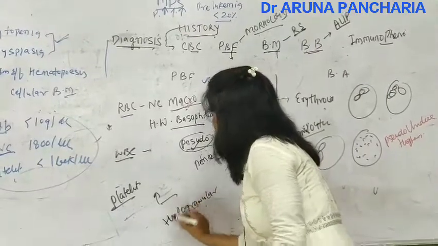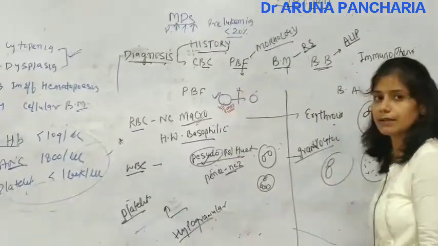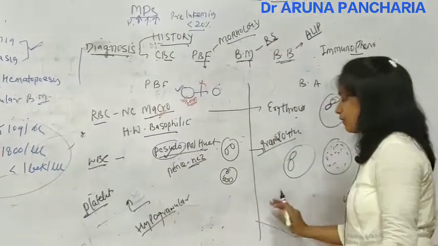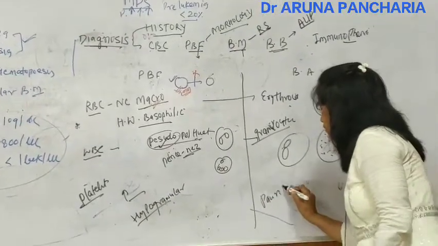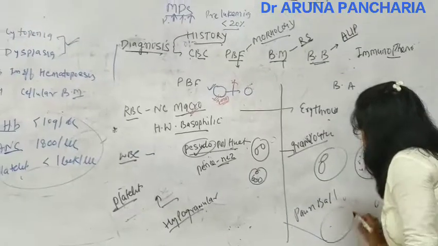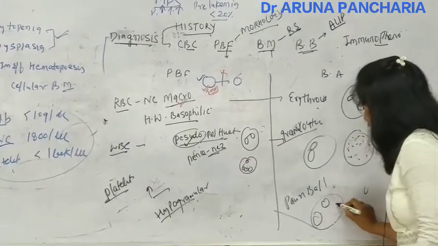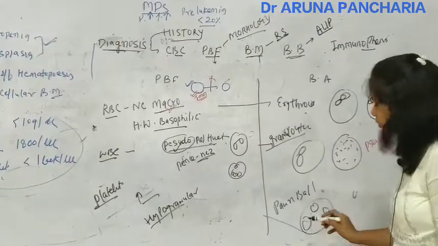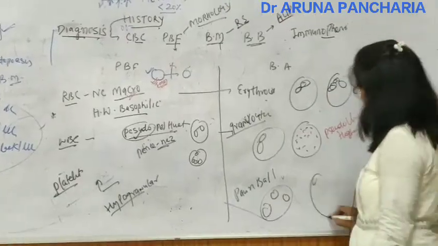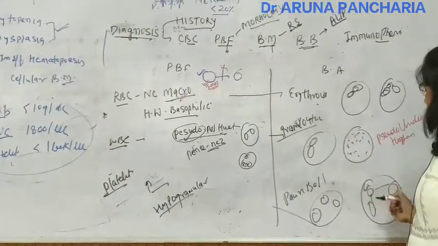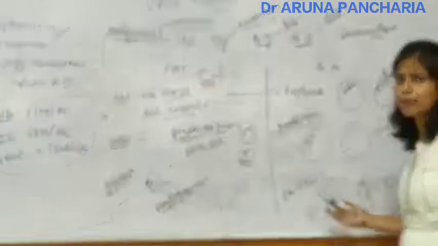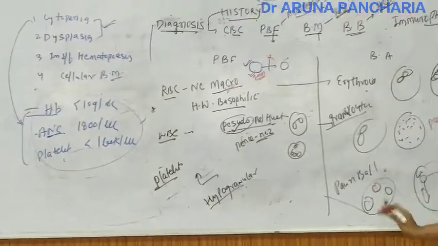What is happening in the megakaryocytes? Specifically the word pawn ball appearance. This means multilobated nuclei of the megakaryocyte, which are not united, but sometimes they may be united. Multilobularity may be there. So basically they are a dysplastic lineage.